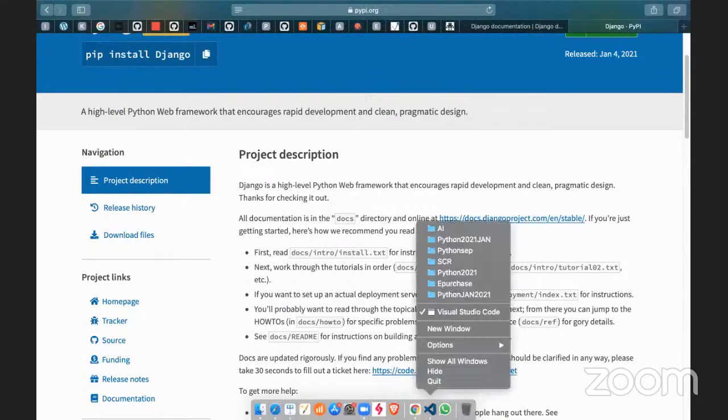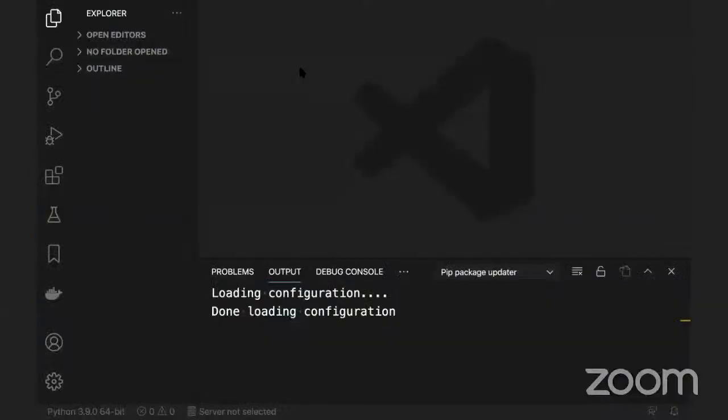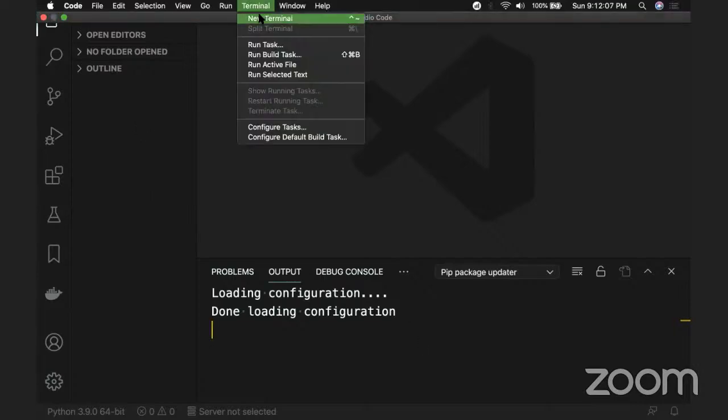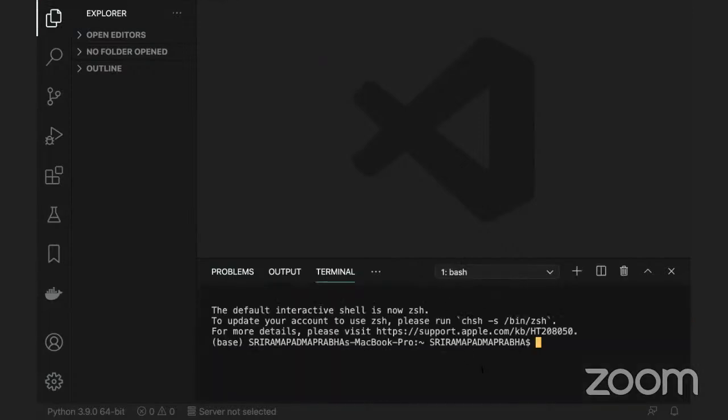Now I'm going to use VS Code for the development of this project. I'll consider it is e-commerce only today, since most people asked me about e-commerce. I'll go with the e-commerce development only. I'm going to create a new folder and start working on it. You can also create a new environment by using different virtual environments, but I'm not creating any new environment. I will go directly with the project development. So let me take the terminal here, and let me deactivate the current environment in my local.